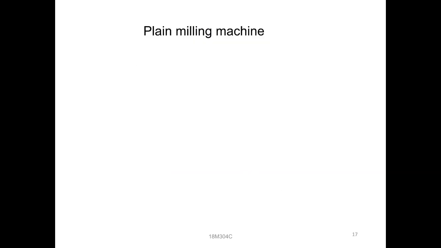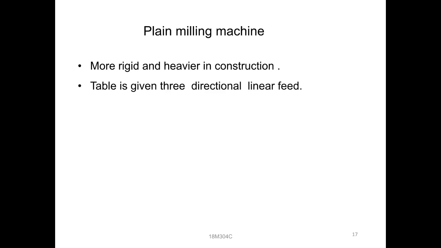Next, observe the plane milling machine. In the plane milling machine, what will happen? It is more rigid and heavier in construction, heavy in size. The table is given three directions of movement. Table moves are either manual or power; both choices are available.